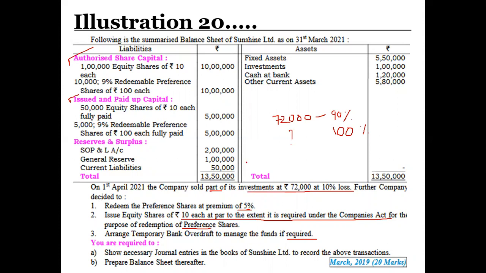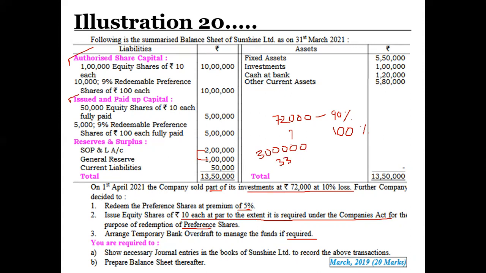We have total divisible profit of 3 lakh rupees. From 3 lakh rupees, we have to deduct the loss of rupees 8,000 which we made on the sale of investment. And besides that, you also have to provide a premium of 25,000. So 25 plus 8 comes to 33,000.